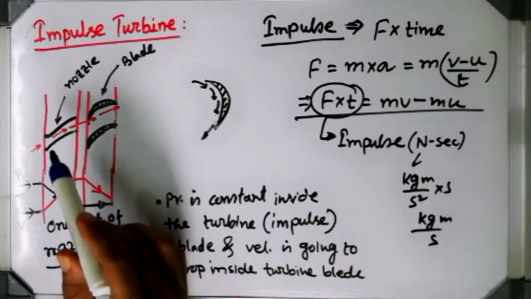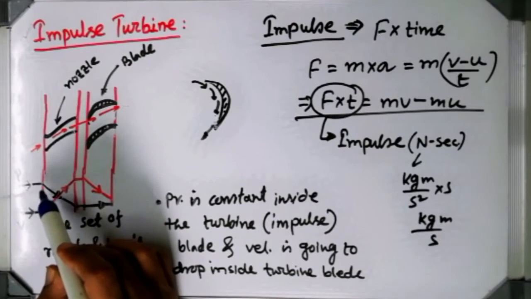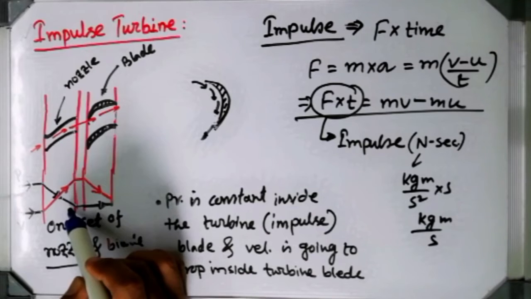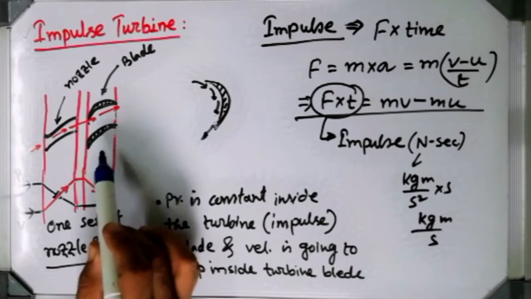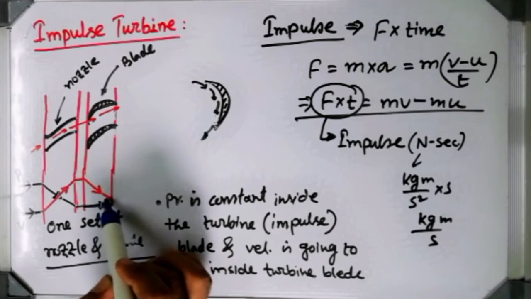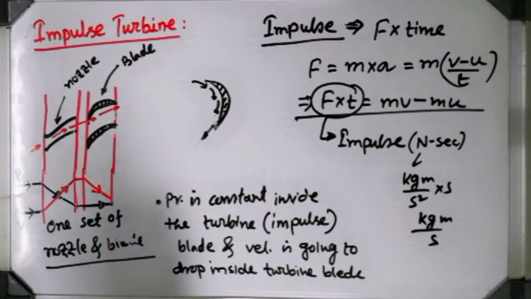Again I am repeating the thing, inside the nozzle the steam velocity is going to increase as well as pressure of the steam will drop. While it is entering the blade, the steam velocity is going to gradually drop, but the pressure will remain constant. Pressure won't change at all for impulse turbine. Okay, up to this, if there is any confusion, then please let me know.